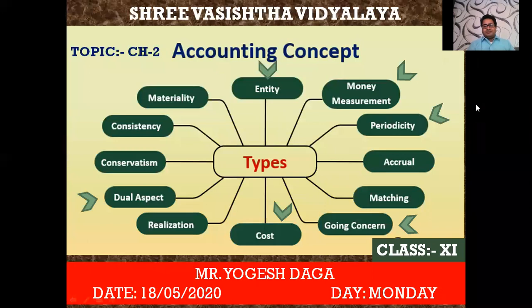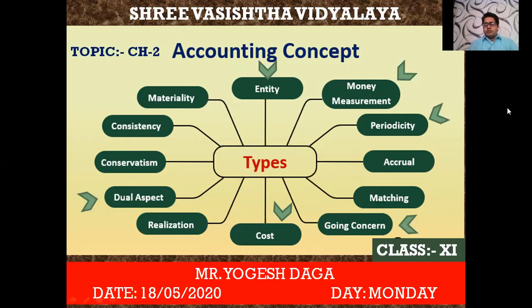Okay, students. In this chapter, you have done various topics. Five concepts you have already done, total six concepts you have already done. I have ticked these concepts on this first slide. Entity concept already done. Money measurement concept done. Business entity concept already done. Going concern concept done. Cost concept is over and dual aspect concept is also over.